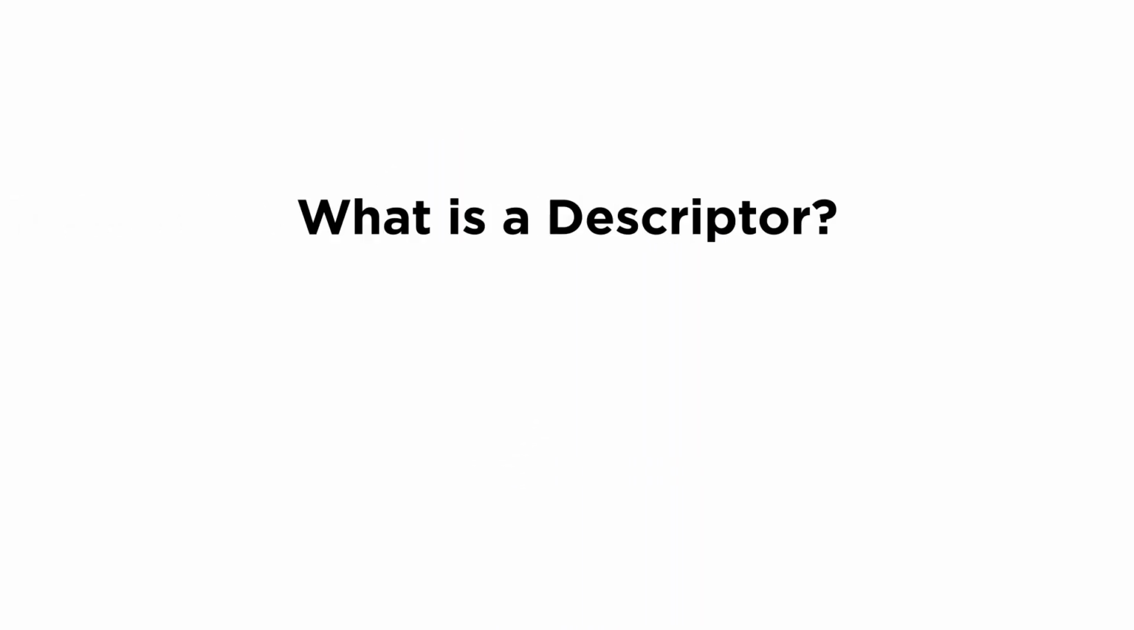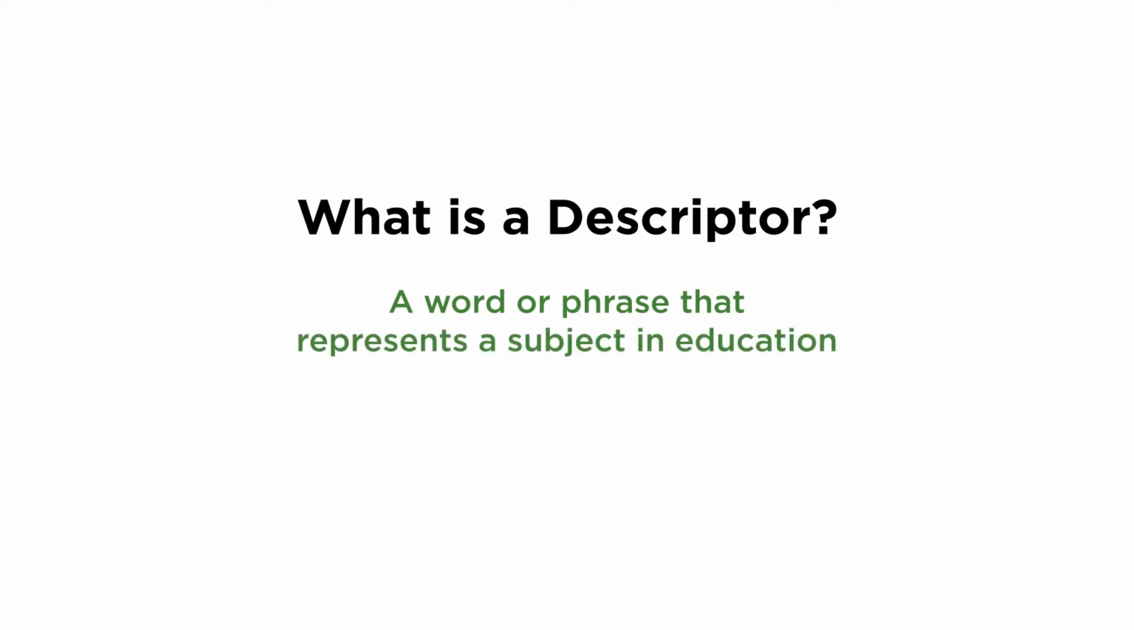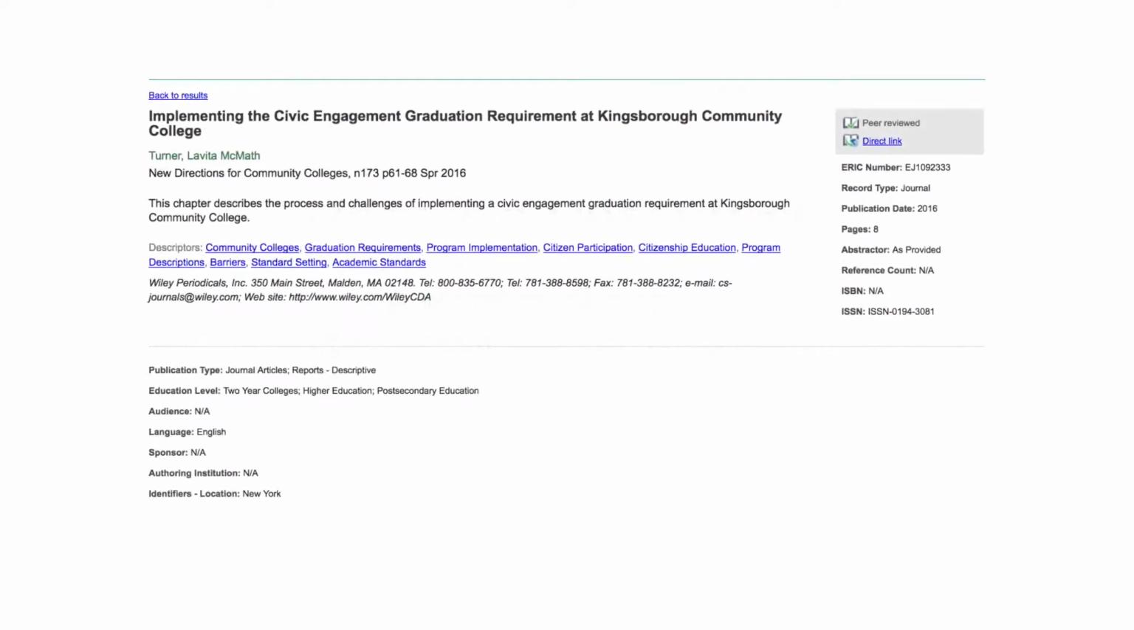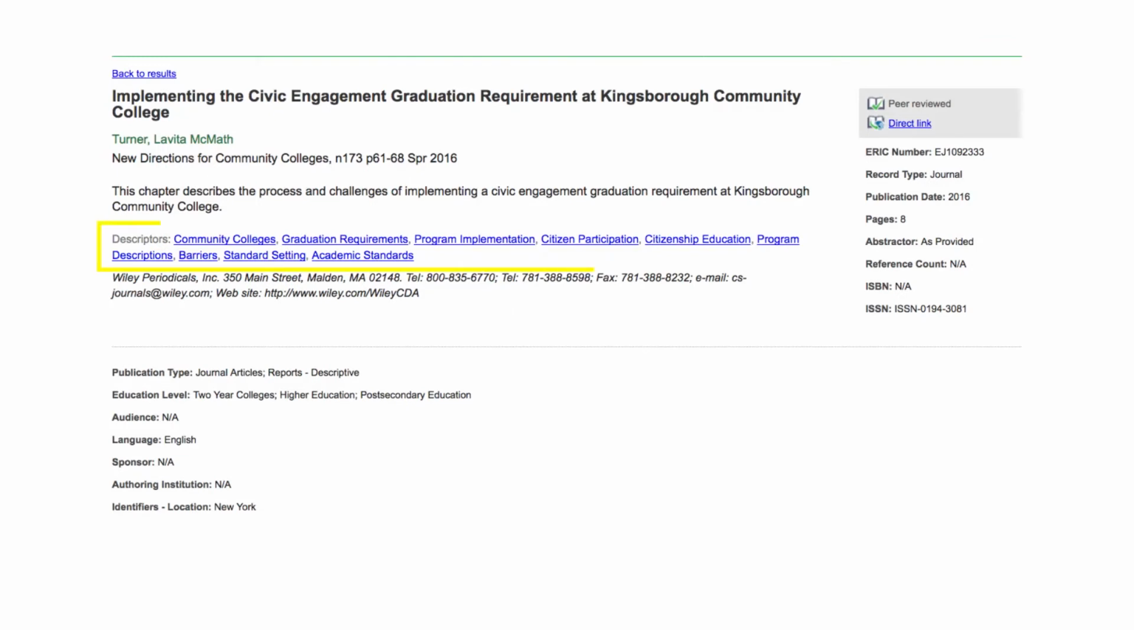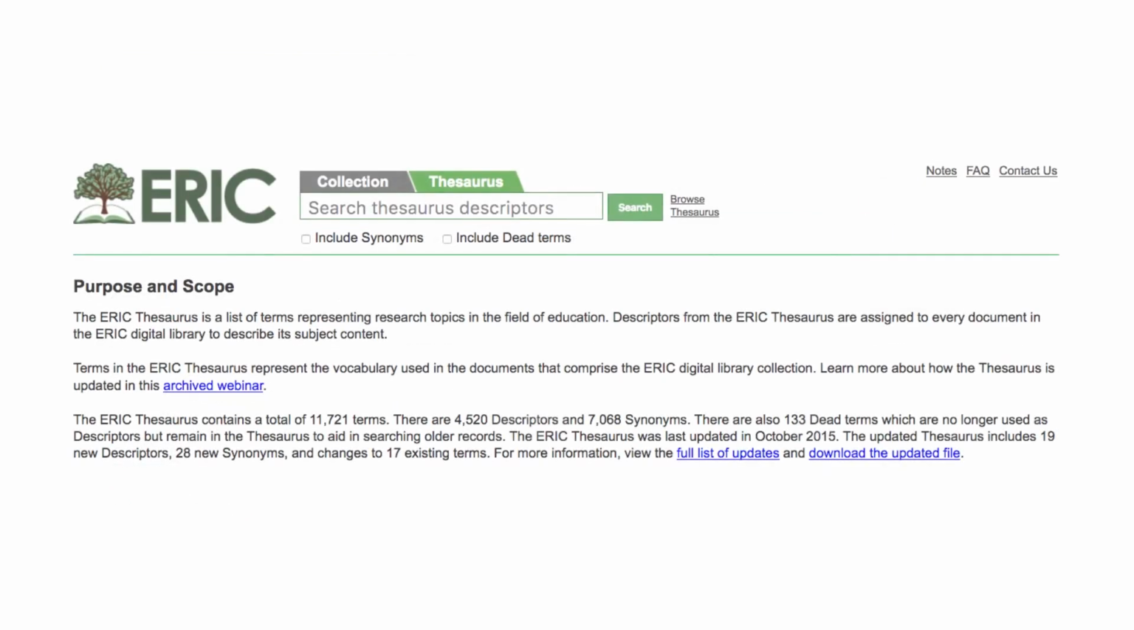What is a descriptor? In ERIC, it is a word or phrase that represents a subject in education. Every record in ERIC is tagged with thesaurus descriptors that describe the main subjects of the article, report, or book. Descriptors are search aids that help users find research on a topic by retrieving materials that are tagged with that descriptor. There are two main methods for finding descriptors for your search.